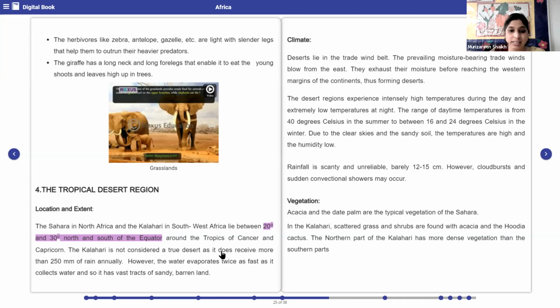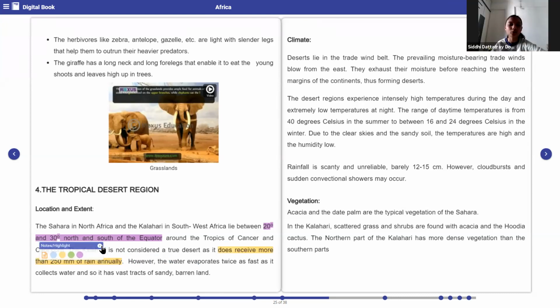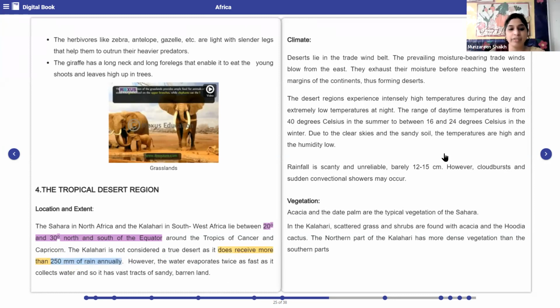So why is it not considered as a true desert, children? Because it receives more than 250 mm of rain annually. Right. So it receives rainfall more than 250 mm annually. However, the water evaporates twice as fast as it collects water.